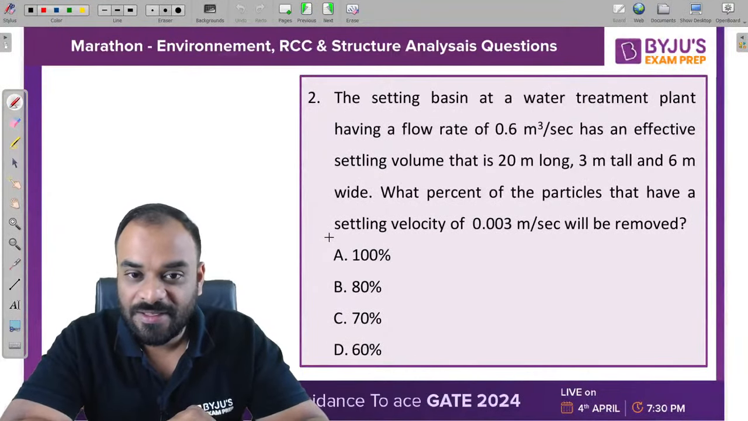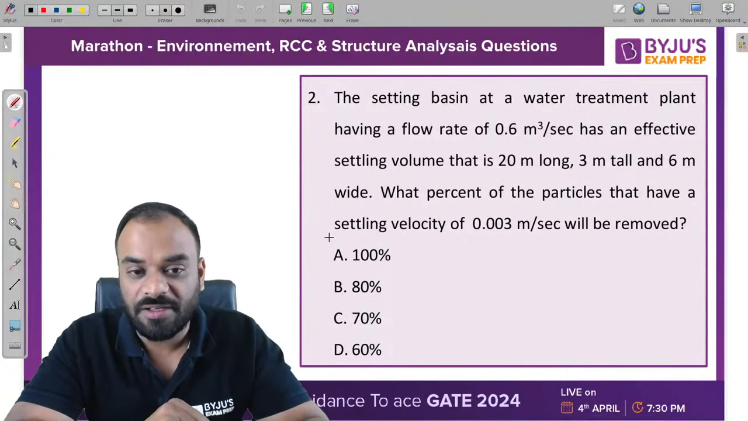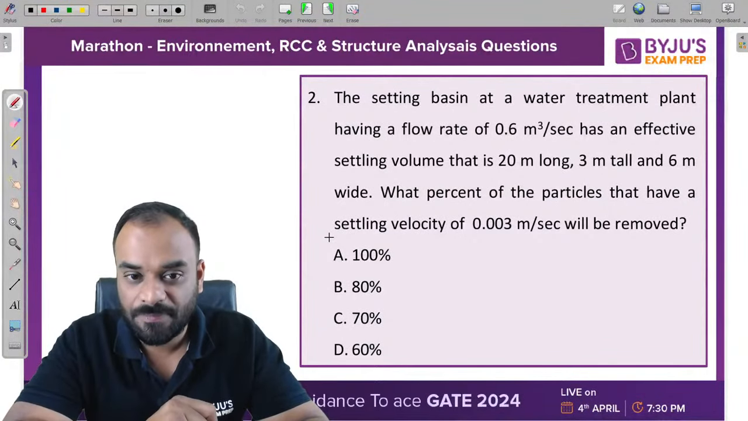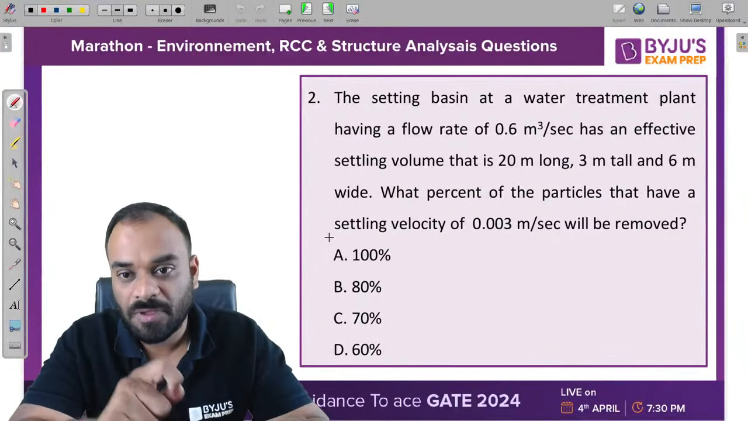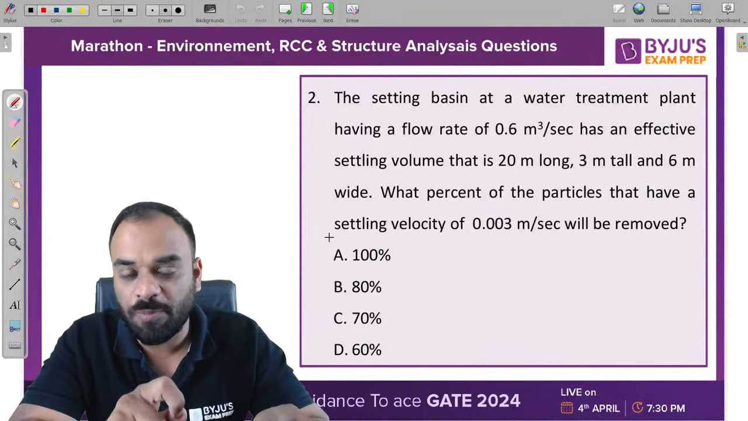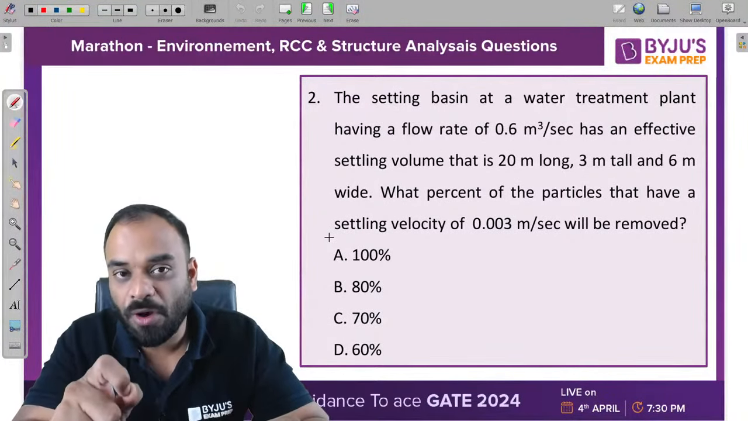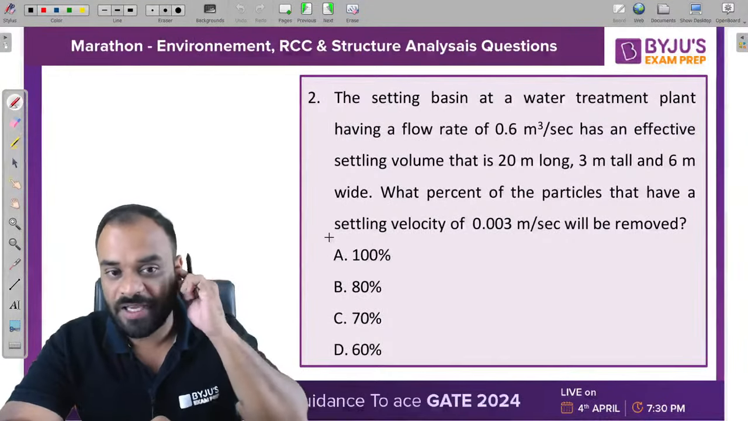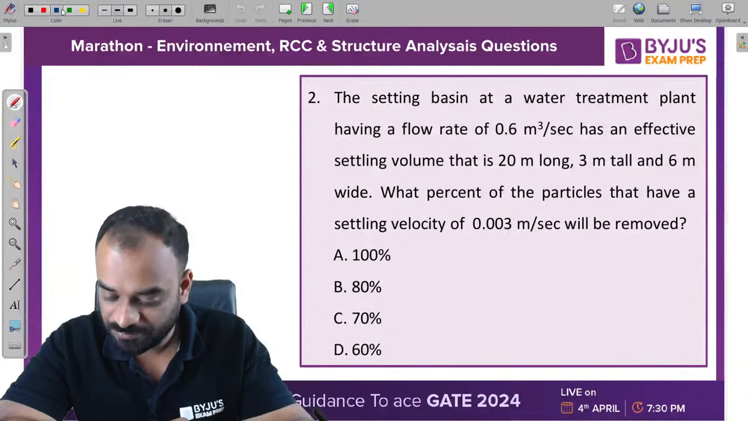Okay, the settling basin at a water treatment plant having a flow rate of 0.6 meter cube per second has an effective settling volume that is 20 meter long, 3 meter tall and 6 meter wide. Now what should be the percentage of particles that have a settling velocity of 0.003 meter per second will be removed?